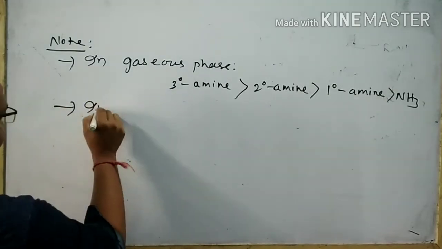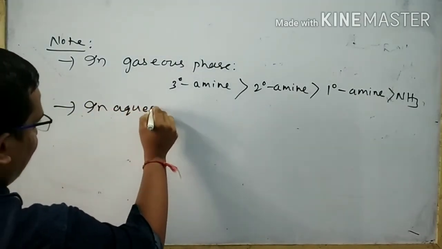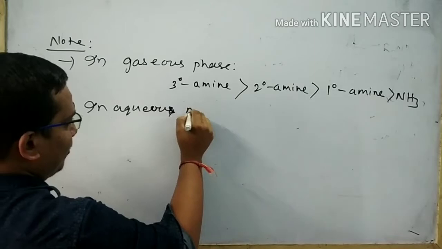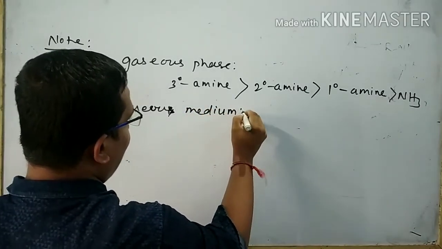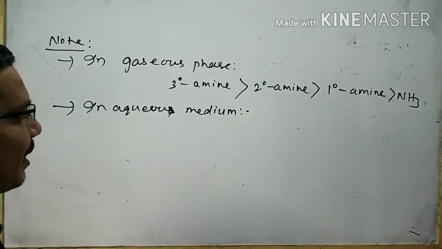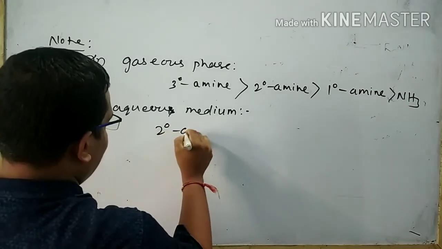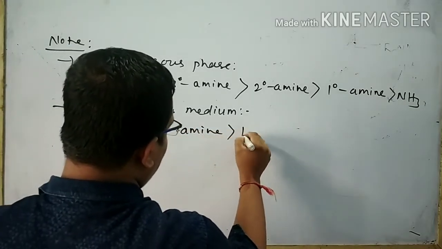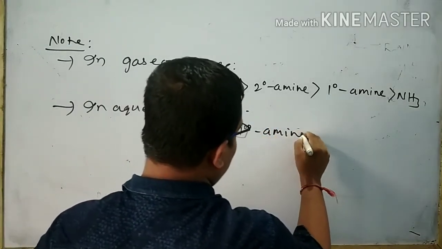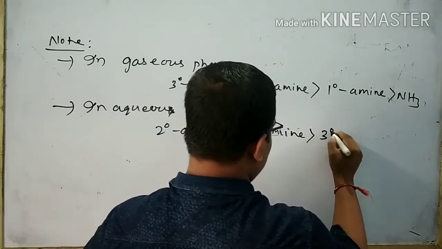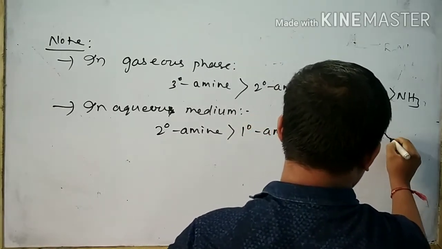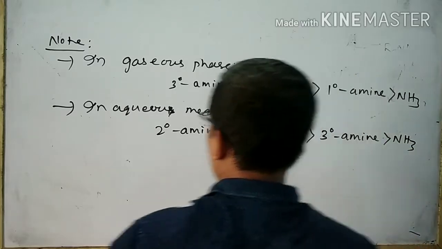Similarly, in aqueous medium, the order of basic strength of amines and ammonia is 2 degree amine greater than 1 degree amine, greater than 3 degree amine, greater than NH3.